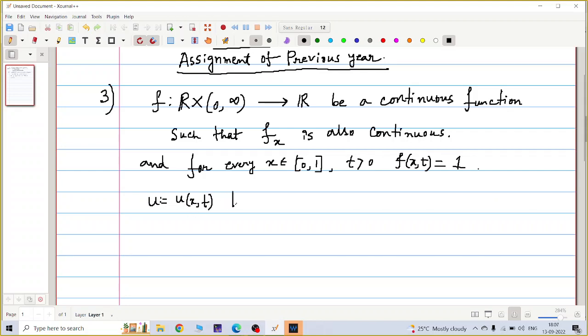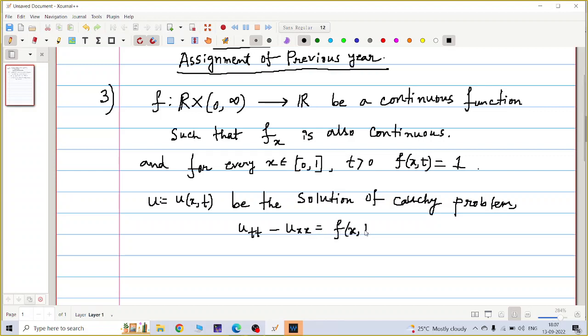So u be the solution of the Cauchy problem u_tt minus u_xx equals f(x, t), where x is in R. Please carefully look at the region also.